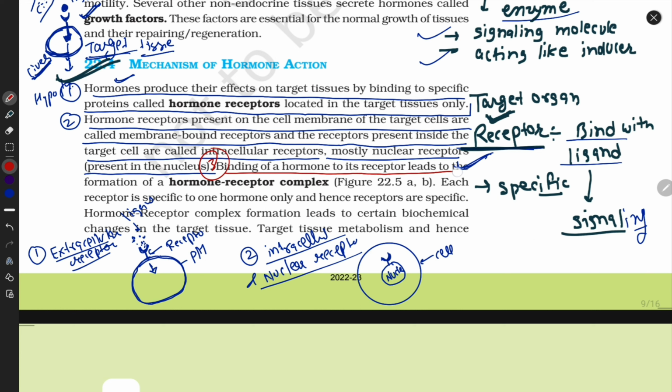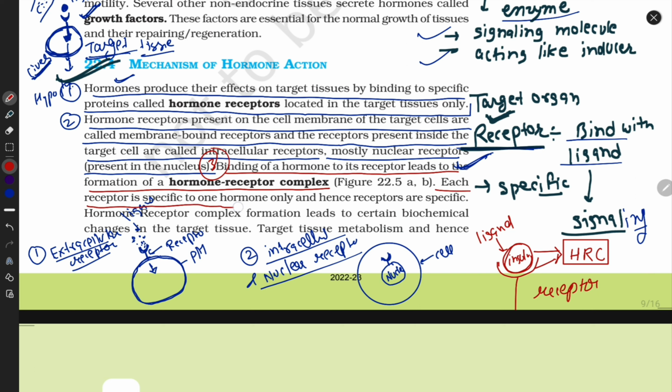Binding of hormone to its receptor leads to the formation of a hormone receptor complex. This is the receptor, guys. And when the ligand binds with its receptor, this is called a hormone receptor complex. Clear? Hormone receptor complex. Now the third property is clear.